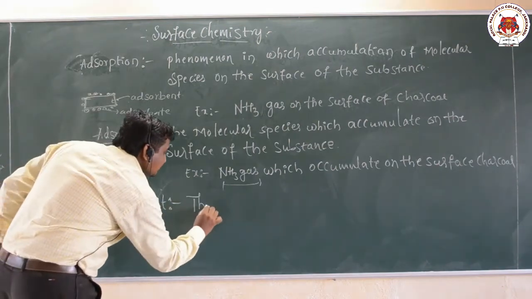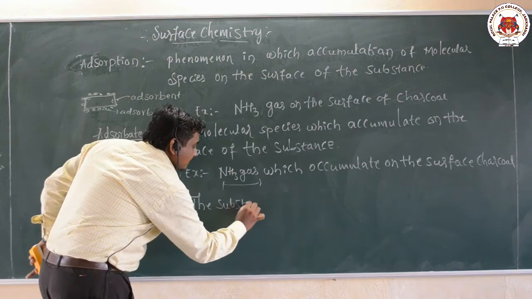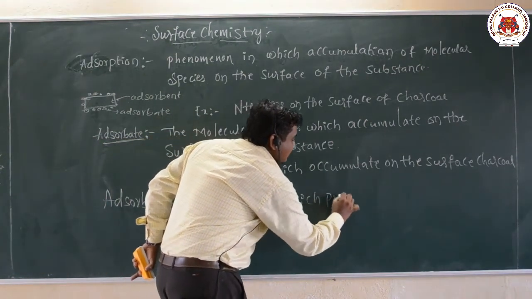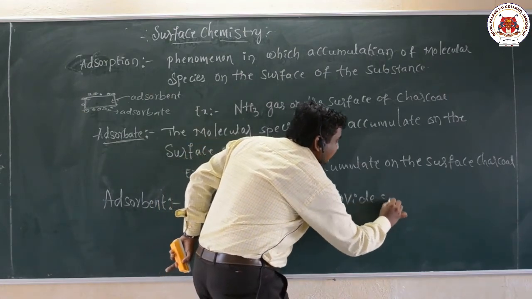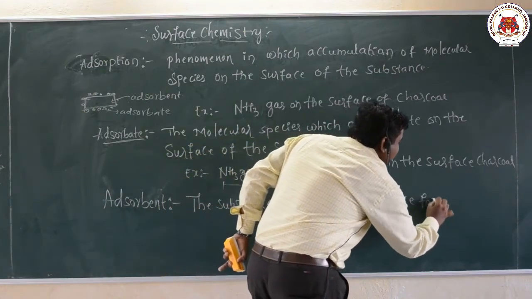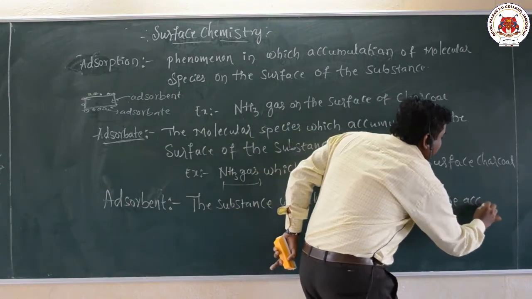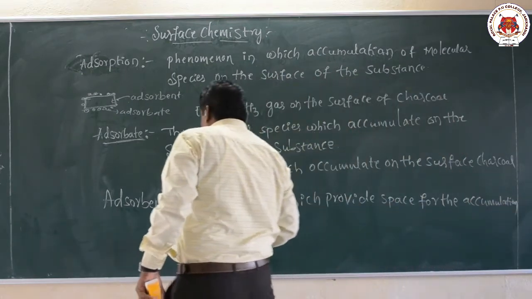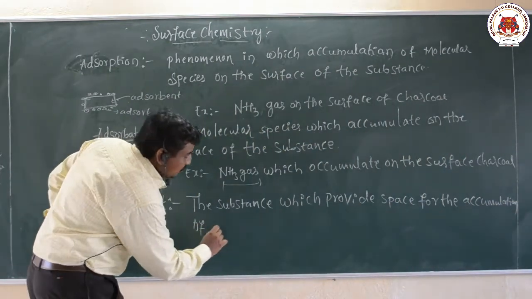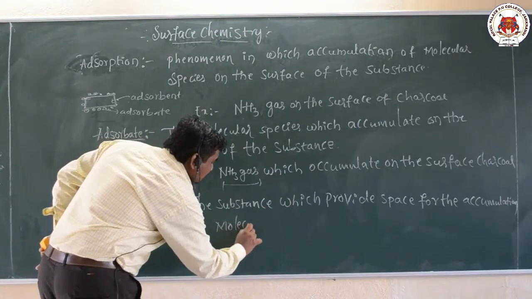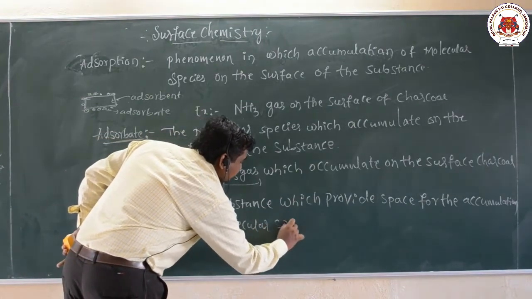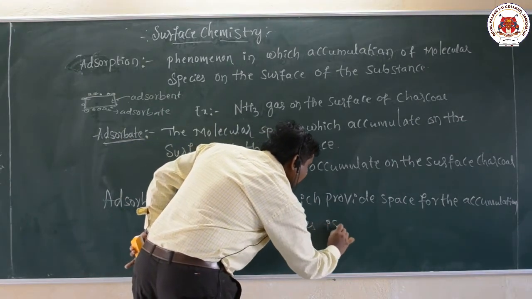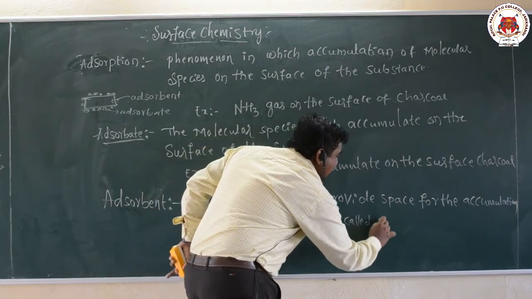The substance which provides space for the accumulation of molecular species is called adsorbent.